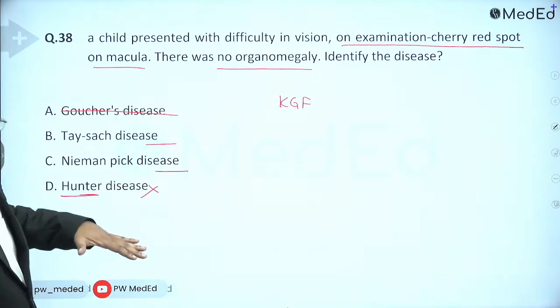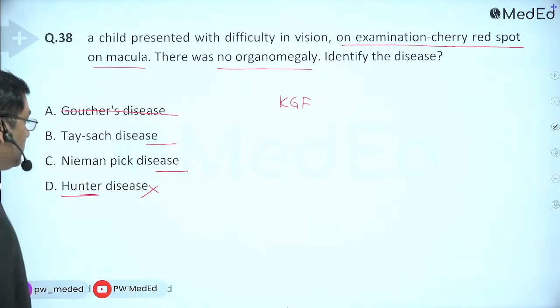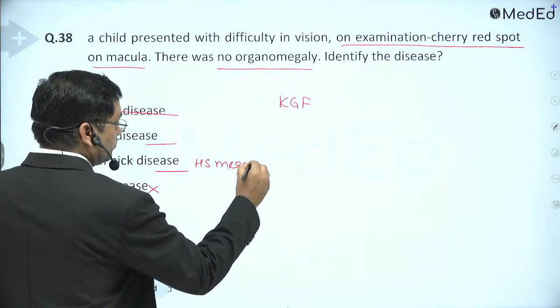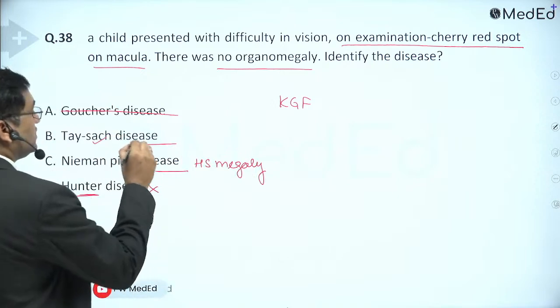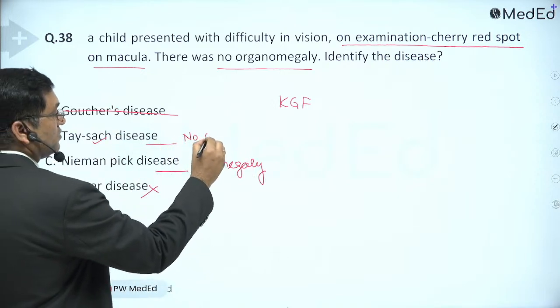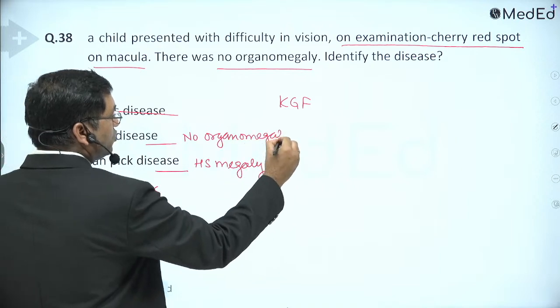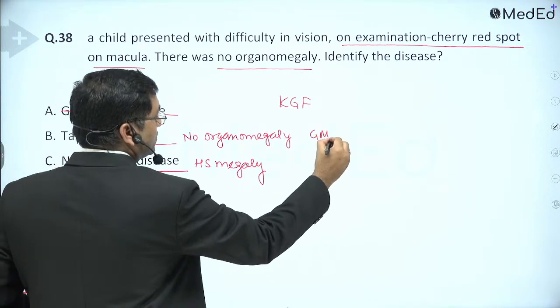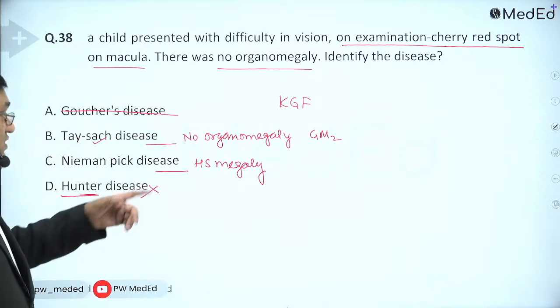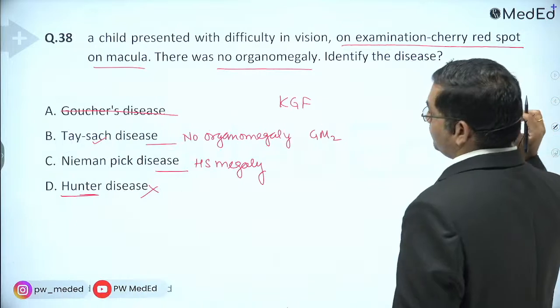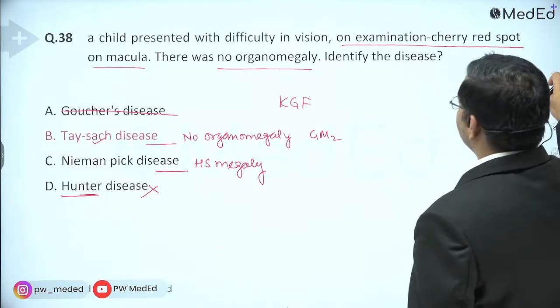So it is a different domain. Now Tay-Sachs and Niemann-Pick. Niemann-Pick is associated with hepatosplenomegaly. But in Tay-Sachs disease, there is no organomegaly. It is GM2 gangliosidosis. The second disease is Sandhoff disease, in which there is involvement of organs. The answer is Tay-Sachs disease.